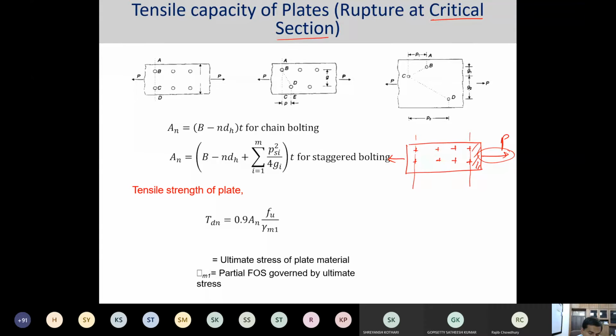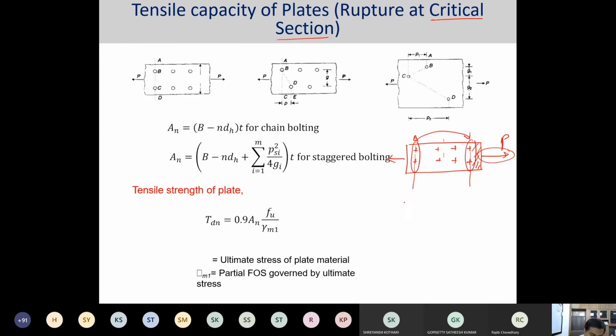Once it is away from the point of load application, it becomes uniform. So this region may experience non-uniformity of forces or stresses. So I would presume that these two zones would be my most critical sections or critical planes.